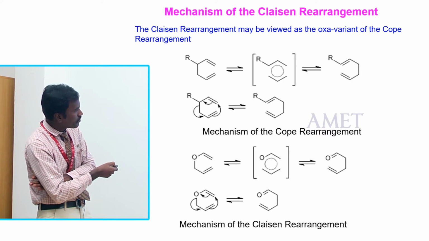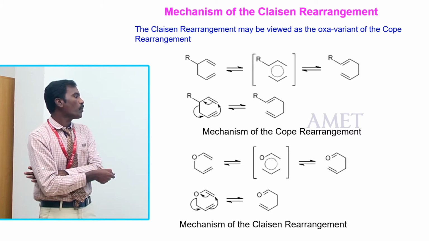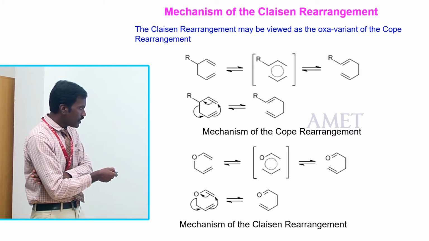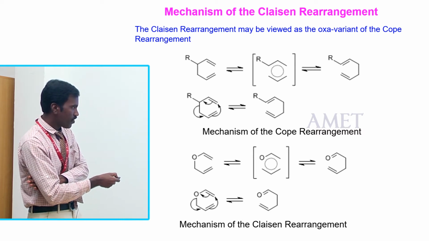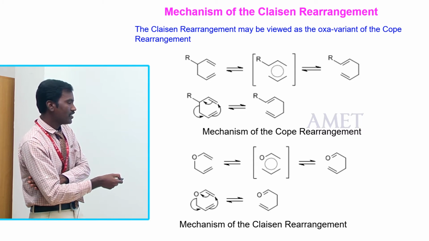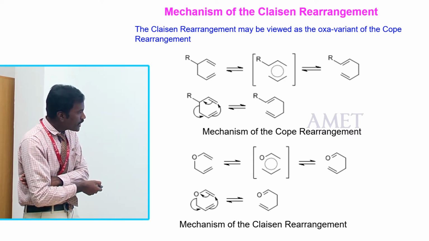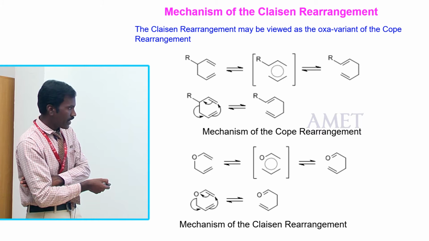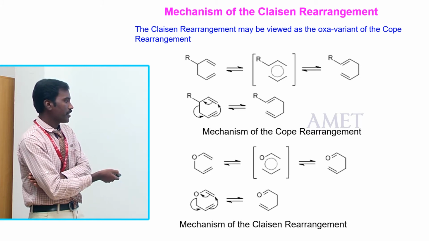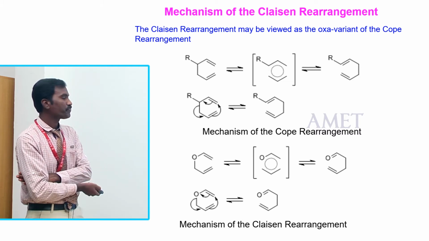This breaks and shifts here, giving the terminal double bond compound. In the mechanism of Cope rearrangement here, the ether compound is cleaved, electron shifting gives a resonance form, this is a resonance intermediate, and again you get the terminal unsaturated aldehyde. Here the unsaturated terminal aldehyde again goes through Cope rearrangement, and you get the same product, from aldehyde to terminal ester to terminal aldehyde. This is the mechanism of Claisen rearrangement.